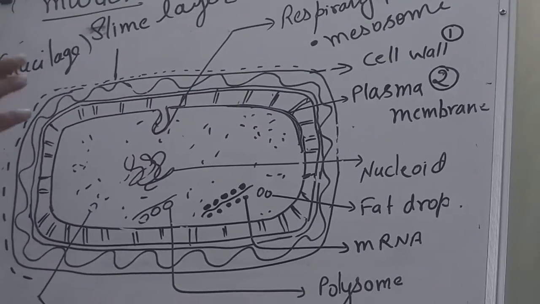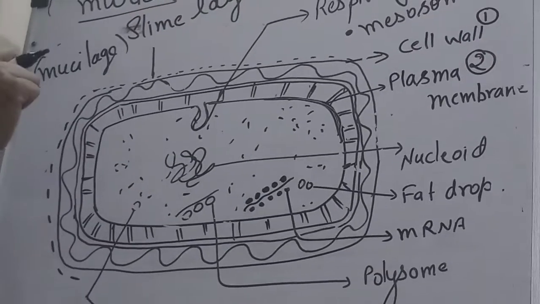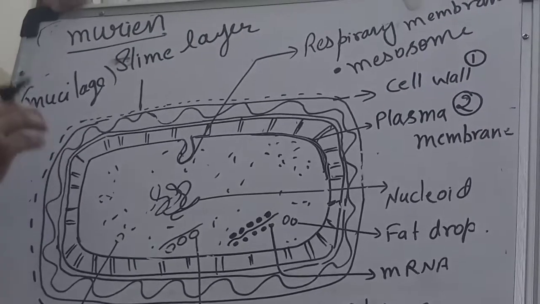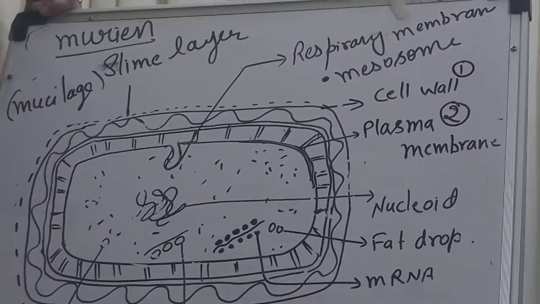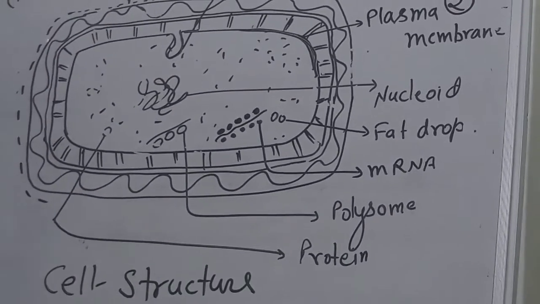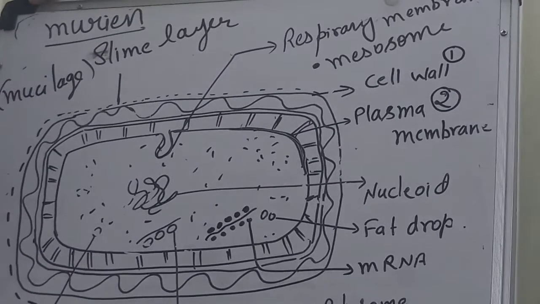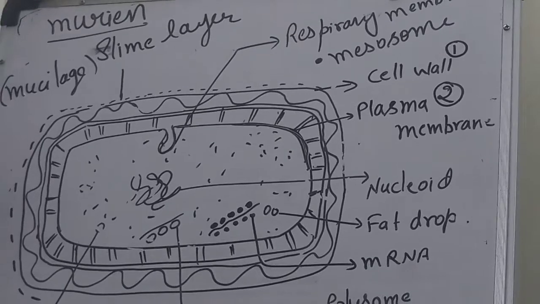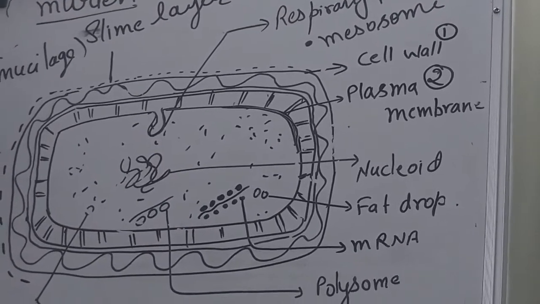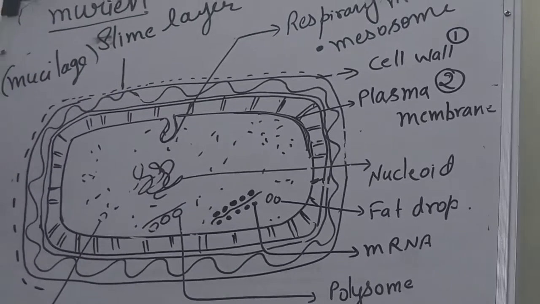Respiration does not mean exchanging of gases, just be clear about that. Respiration is a combustion process, meaning breakdown of food and release of energy. So this membrane helps in the combustion process, that is, production of ATP. That's why we also call it the respiratory membrane, and this folded part is called the mesosome.